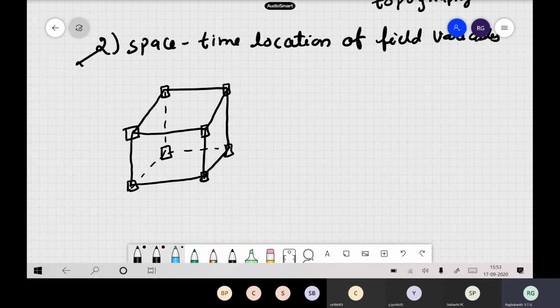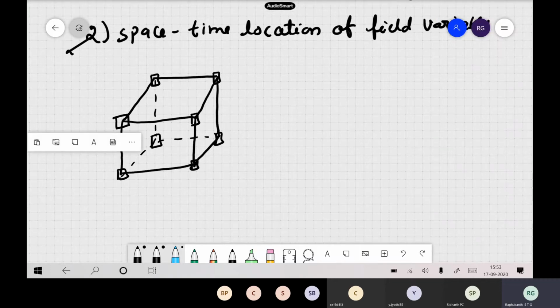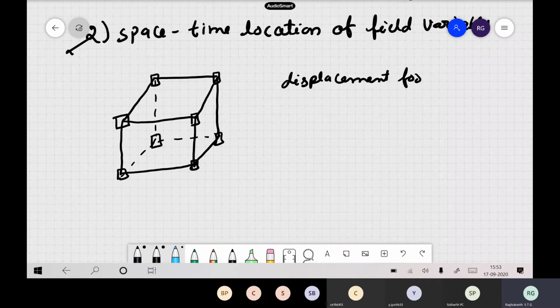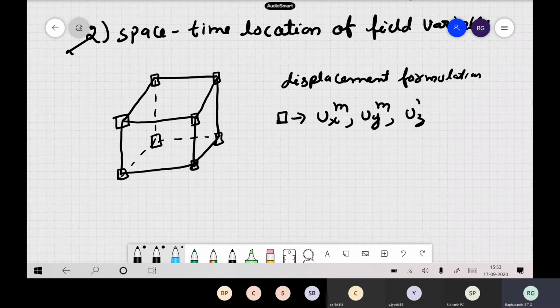Now let us say you have a displacement formulation, so all equations are in terms of displacements. At each grid point you have ux, uy and uz at all the grid points.